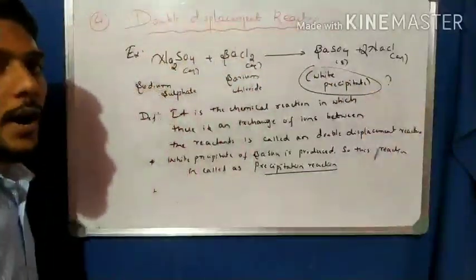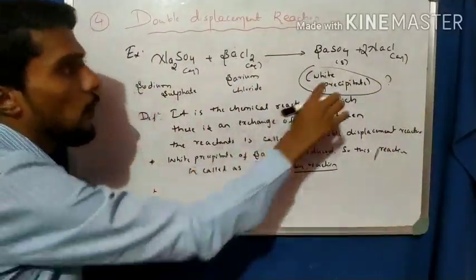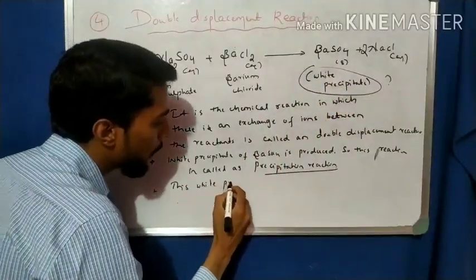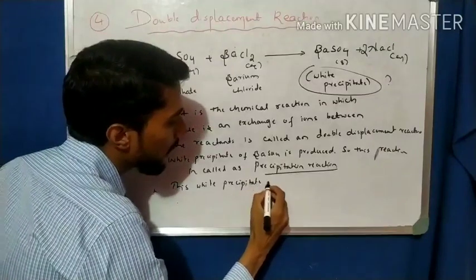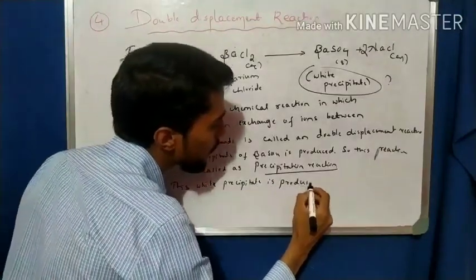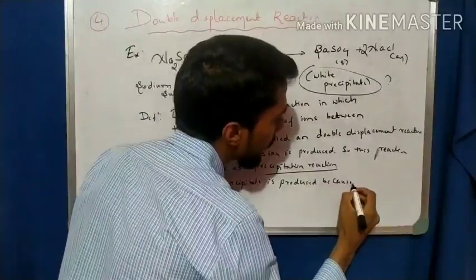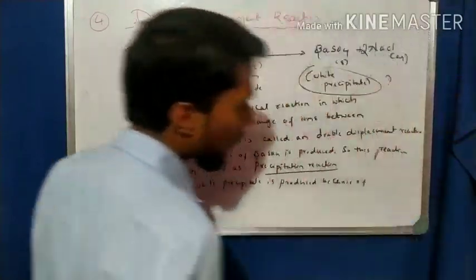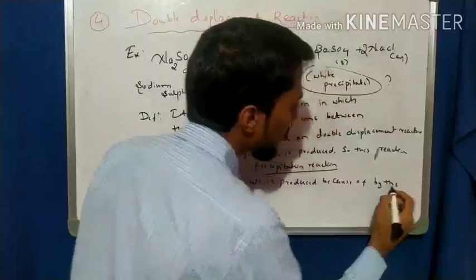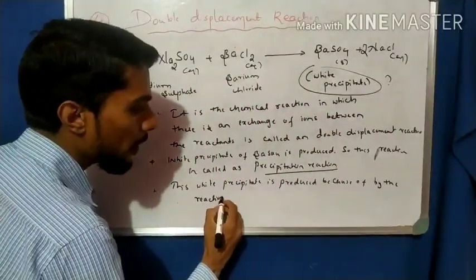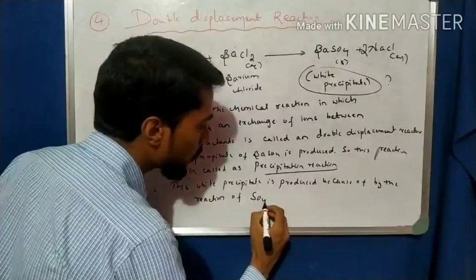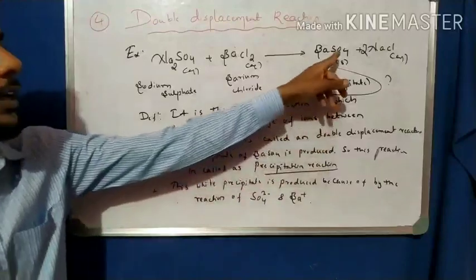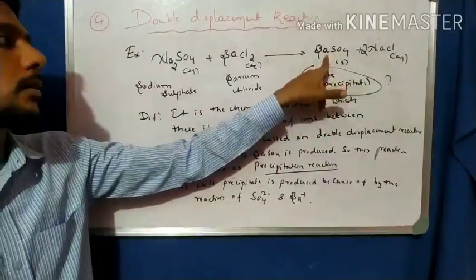This white precipitate is produced by the reaction of SO4 minus 2 and Ba plus 2 ions.